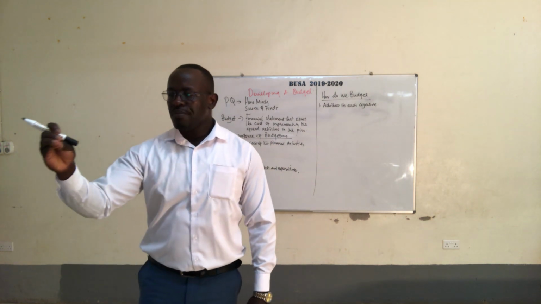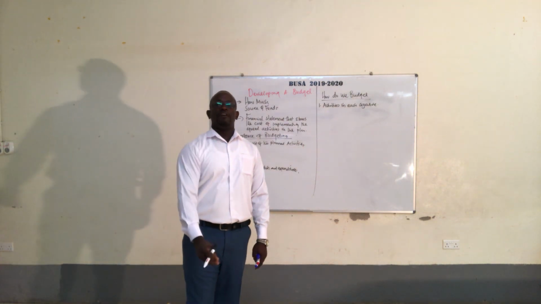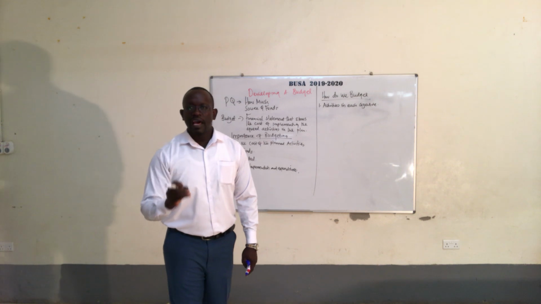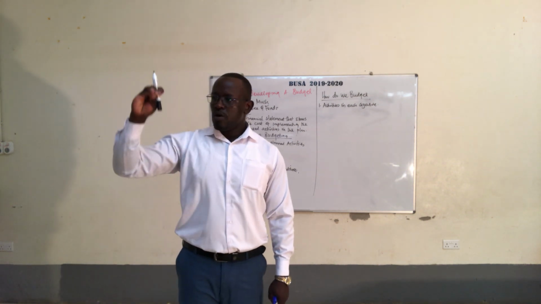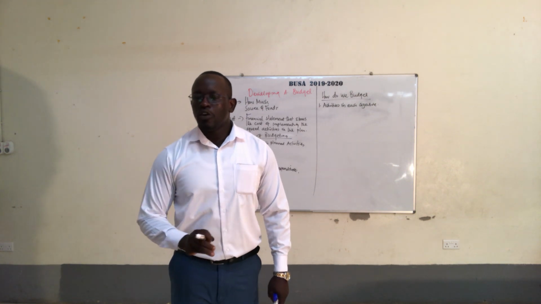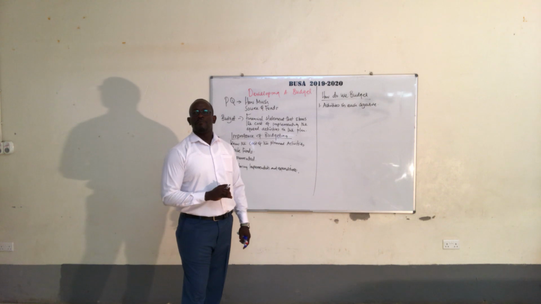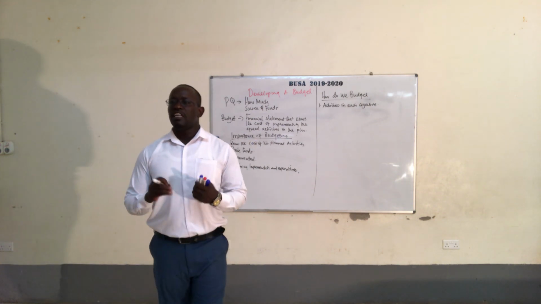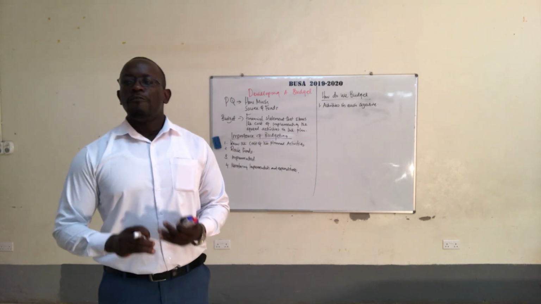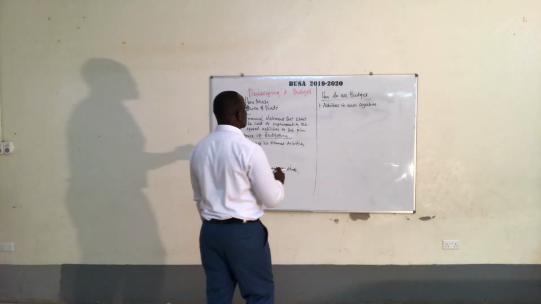I have to wake up, I have to leave Bugema main campus, I have to take a taxi, I have to go up to Kampala, I have to change my money. After changing my money, I have to pay my school fee. So you realize there are several activities for me to pay the school fee. And that is activities. Now, after identifying those activities, for each activity, we identify the different resources needed.